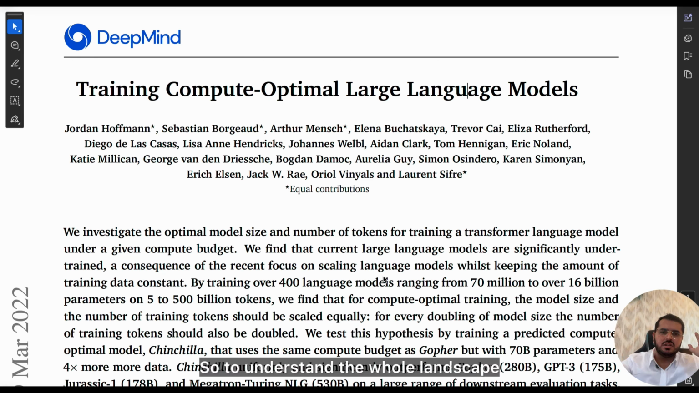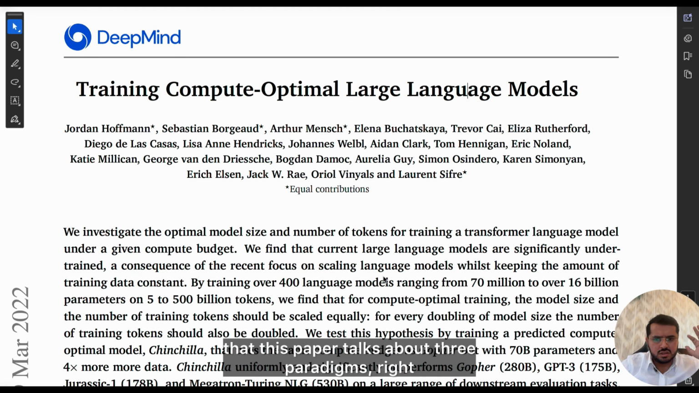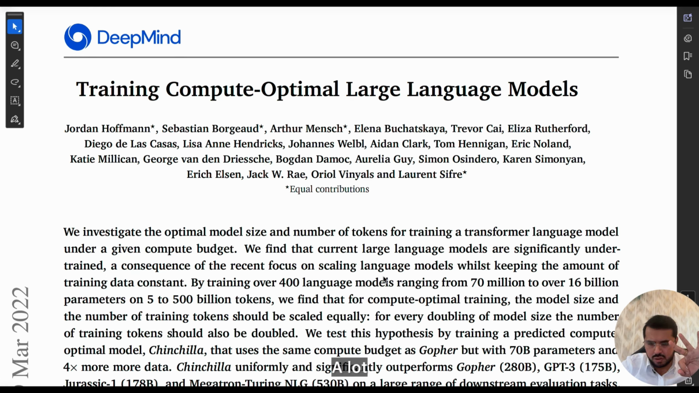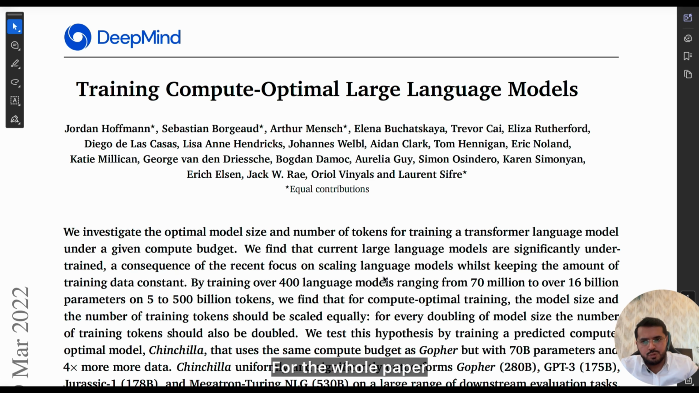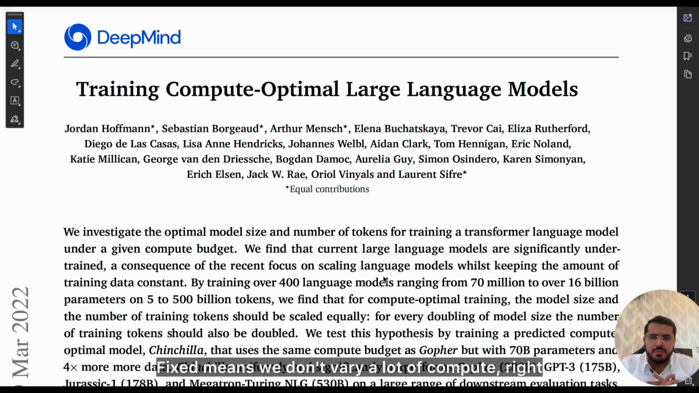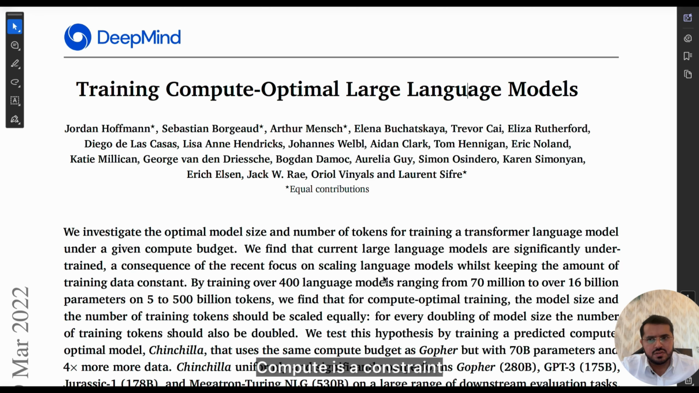To understand the whole landscape in the rest of the video, we have to understand that this paper talks about three parameters a lot. The first parameter is compute. The compute dimension is largely fixed for the whole paper. Fixed means we don't vary compute a lot, because compute is a constraint that acts as a bottleneck for the organization. It is a top-down leadership decision: this is the amount of compute we have, and this is what we are going to use at max. So compute is a fixed axis of scaling.